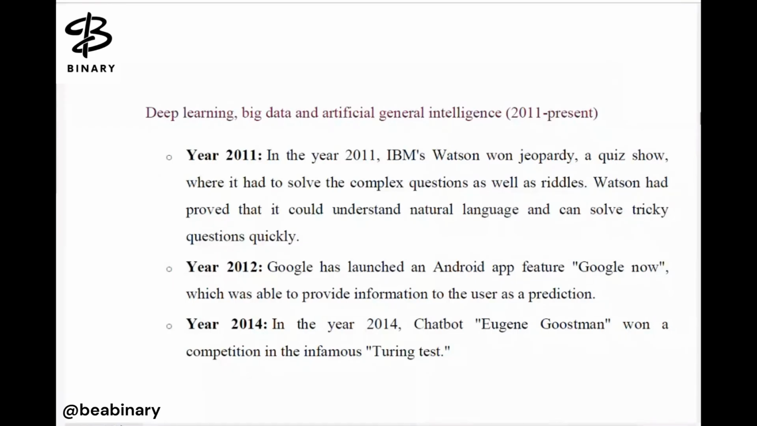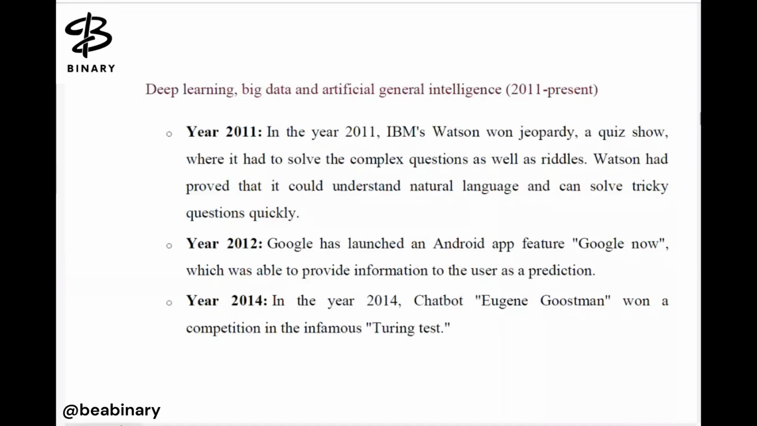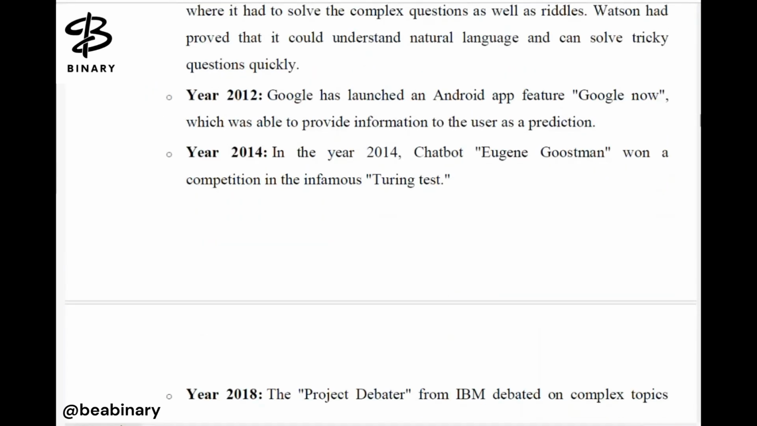Now, in 2011, IBM Watson proved that it could understand natural languages and solve tricky questions quickly. So here it proved that with the help of AI we can understand natural language processing, NLP, right, and can also solve tricky questions very quickly. In 2012, Google launched an Android app feature, Google Now, which was able to provide information to a user as a prediction, right? Now in 2014, a chatbot won a competition in the infamous Turing test.